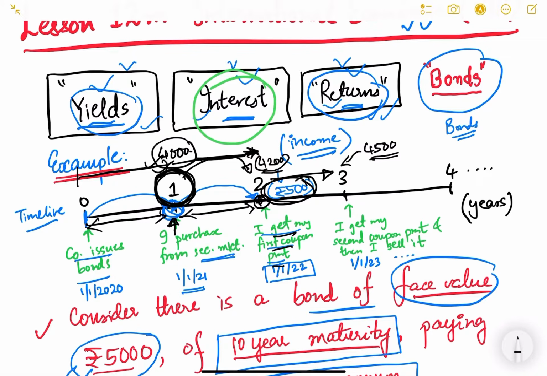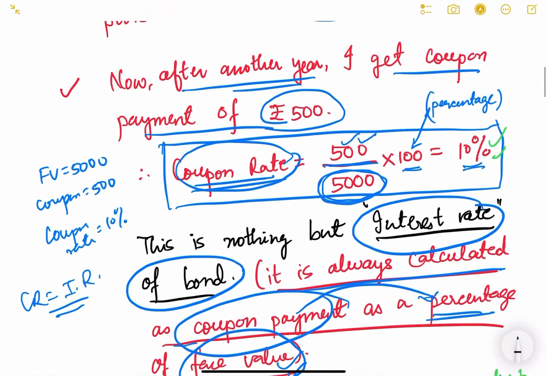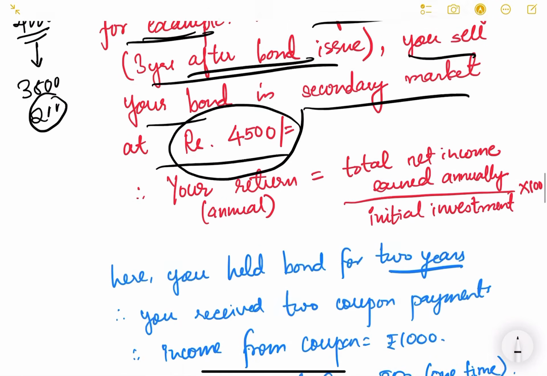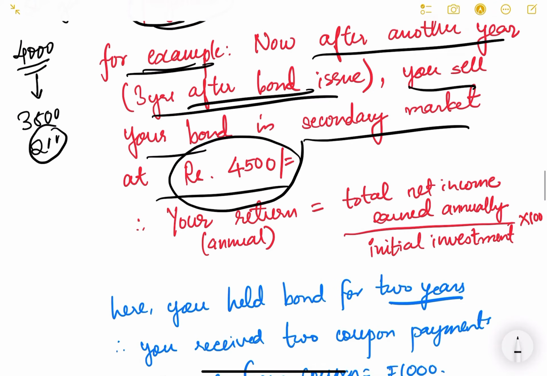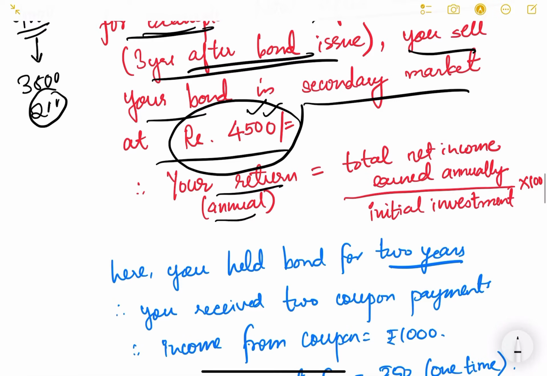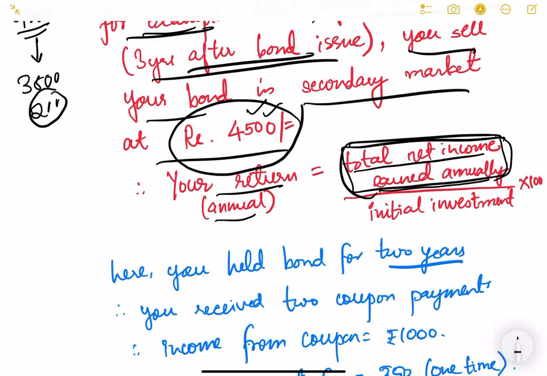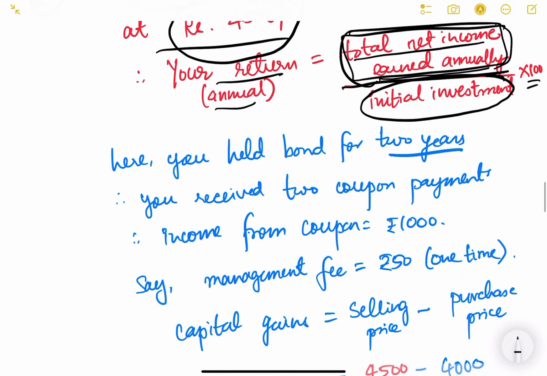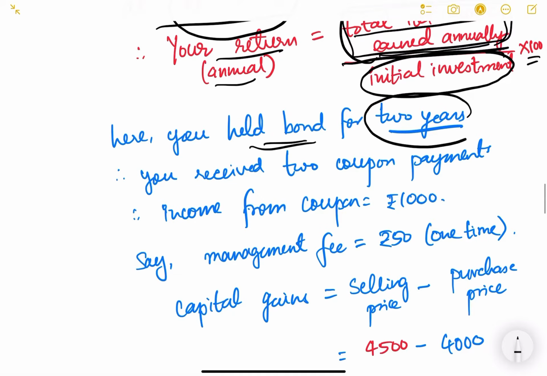Obviously, since I have held this for another 1 year, I will receive my second coupon payment of 500 rupees. So only after I receive my second coupon of 500 rupees, I will sell this bond at 4,500 in the secondary market. So now after completion of 3 years of bond issue and 2 years of holding by me, I am selling the bond in the secondary market for 4,500 rupees. Now my annual return is what? My annual return is my total net income earned annually, that is, the annual income I am earning from the holding of this bond divided by my initial investment multiplied by 100.